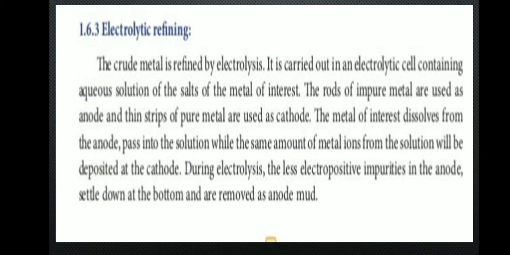Next heading, electrolytic refining. The crude metal is refined by electrolysis. It is carried out in an electrolytic cell containing an aqueous solution of the salts of the metal of interest. The rods of impure metal are used as anode and thin strips of pure metal are used as cathode.